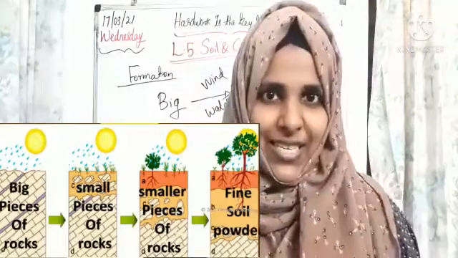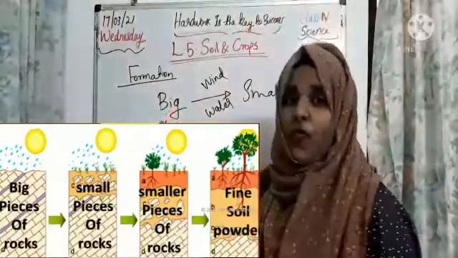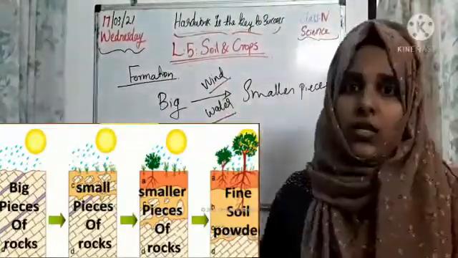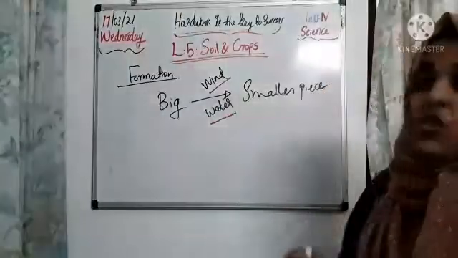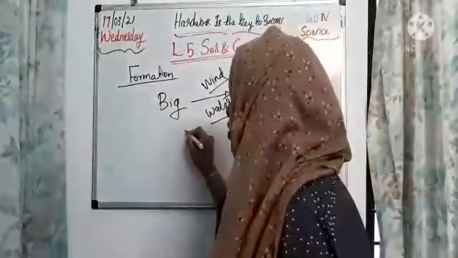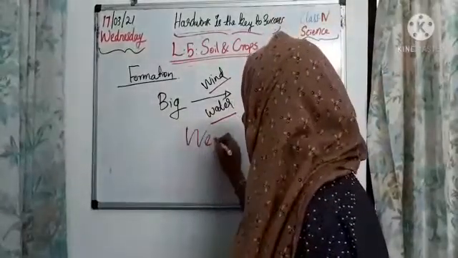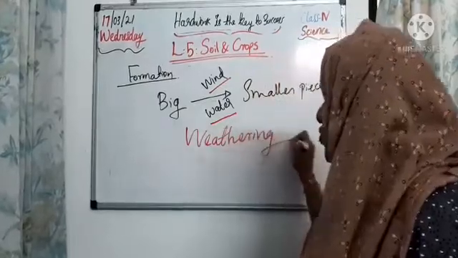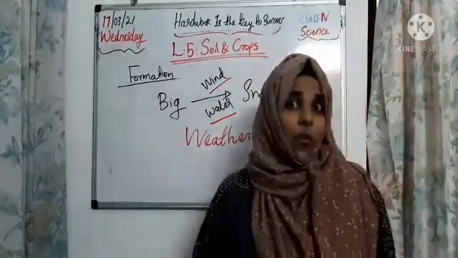Children, it is the process in which big pieces of rock are broken down by wind and water into smaller pieces of rock till we get a powder. So this we call weathering.